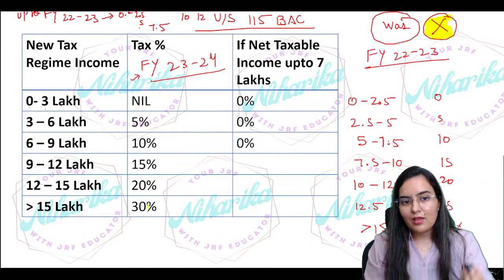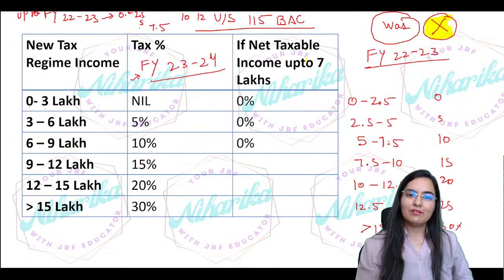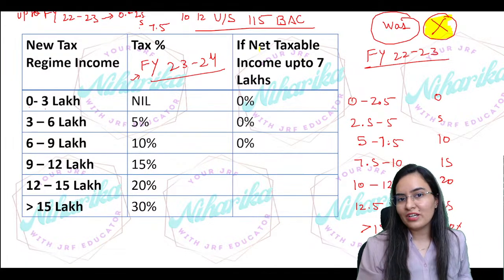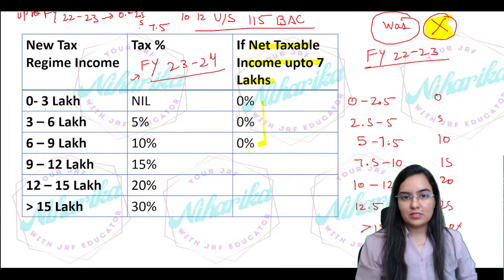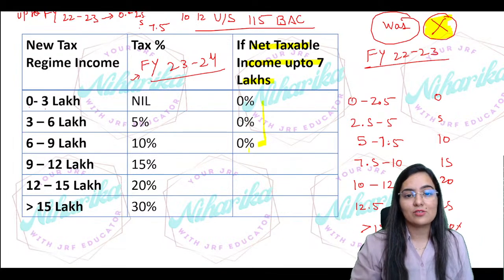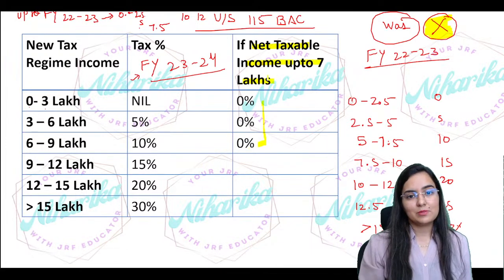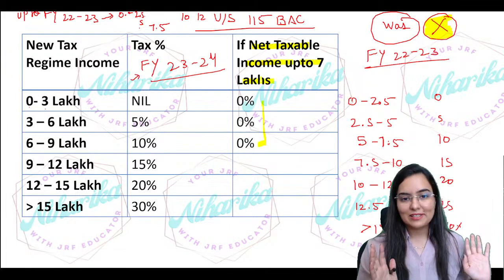Now, you might have heard about the rebate of 7 lakh. If your net taxable income is up to 7 lakh, that means up to 7 lakh, 0% income tax will be there, right? Totally 0%. Why so? Because your net taxable income will be 7 lakh. So again, after the effect of the rebate, it will be totally nil.